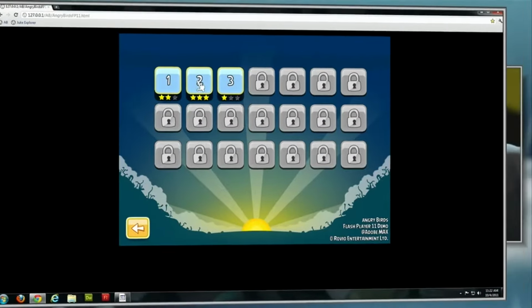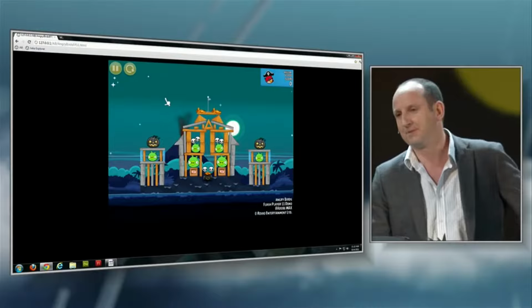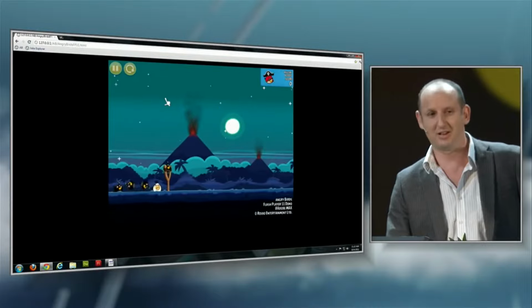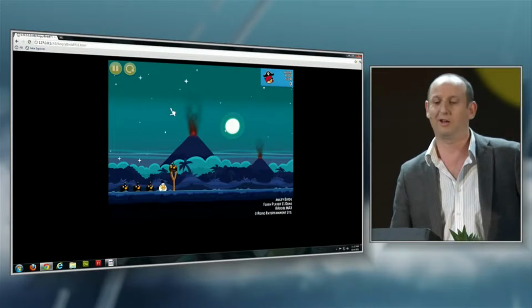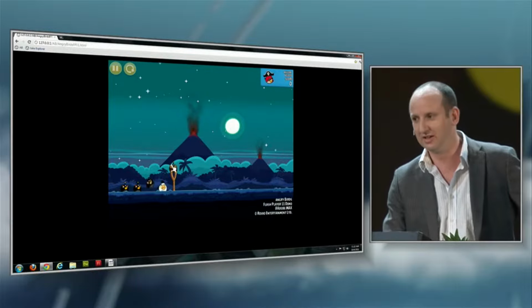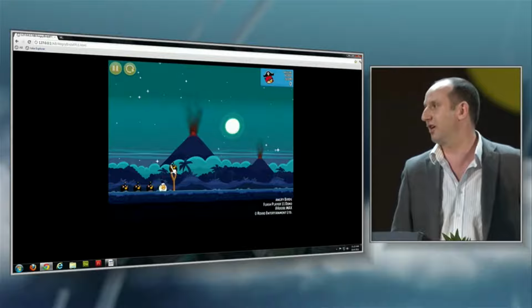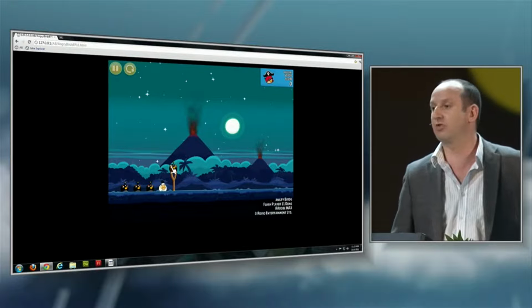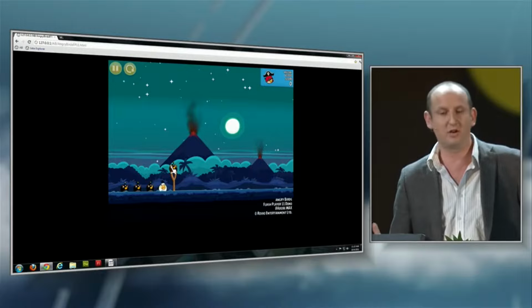It also featured an early version of the Bird-O-Matic, which was the avatar creator for Angry Birds Friends, and the volcano theme was also later reused in Angry Birds Friends. It was supposed to release in 2011, but it was eventually cancelled and replaced by, you guessed it, Angry Birds Friends.